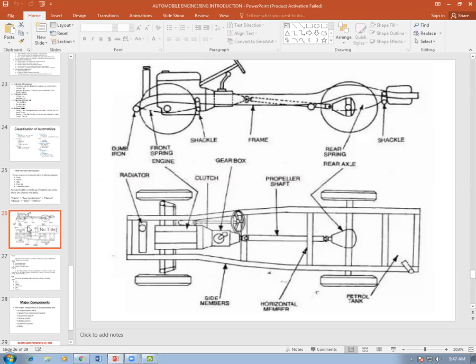and a line diagram of an automobile, which we have seen. So next class we'll go for other concepts. Before that I'll take attendance.